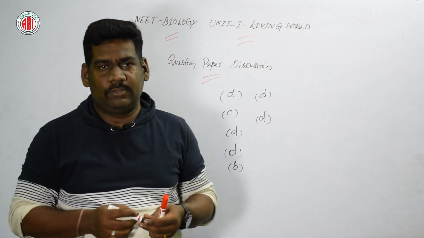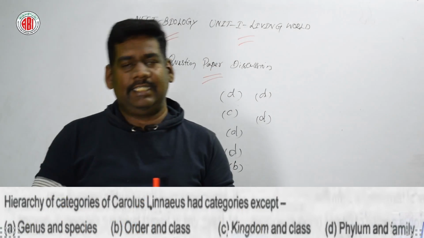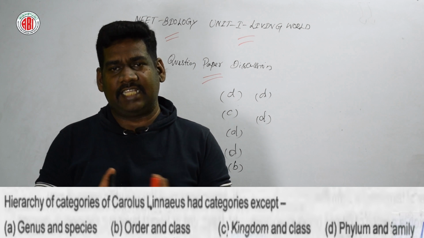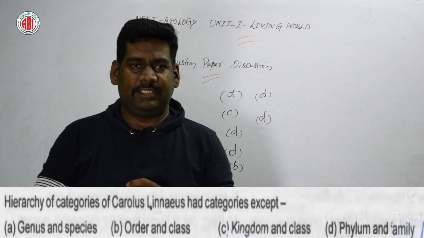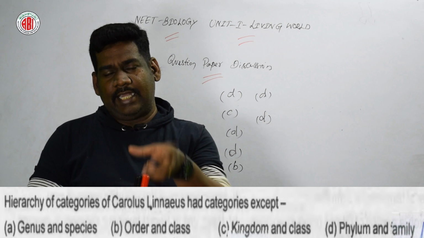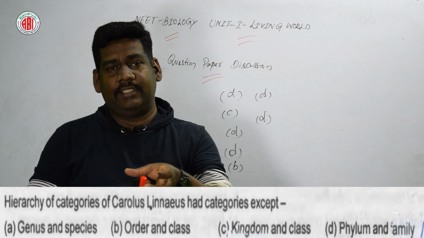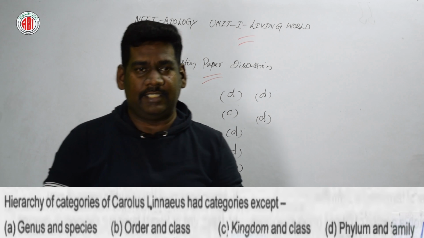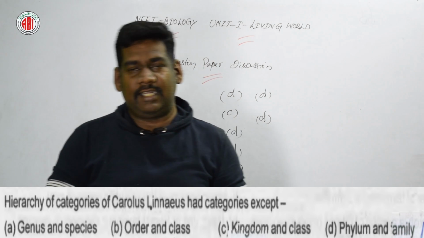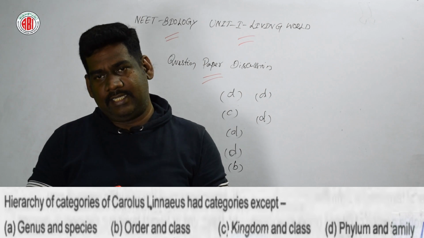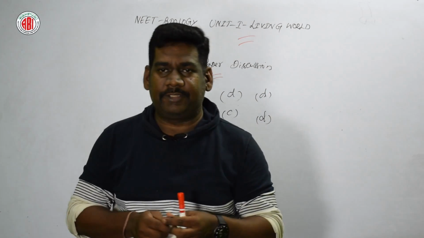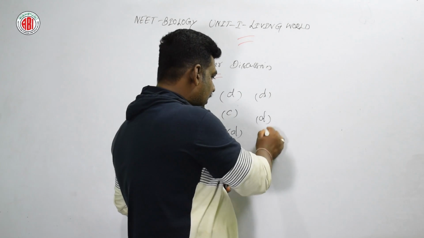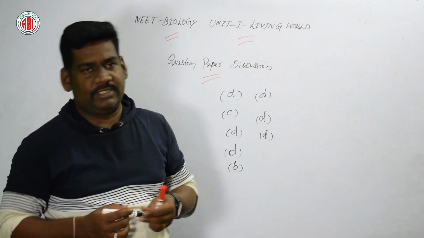Now let us go for the next question. Hierarchy of categories of Carolus Linnaeus had categories except. Here are 4 different options. According to this taxon category hierarchy, Carolus Linnaeus had the categories except genus and species, order and class, kingdom and class, phylum and family. Right answer is option D, phylum and family.